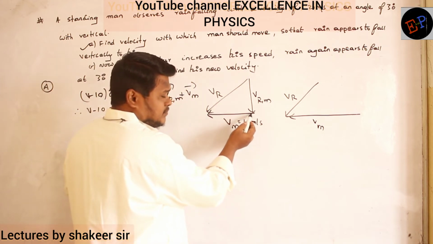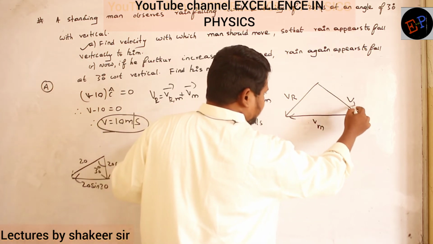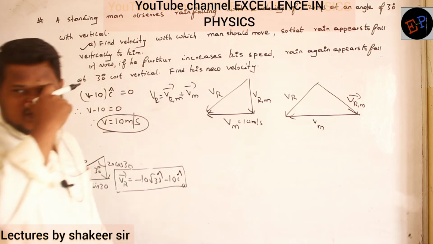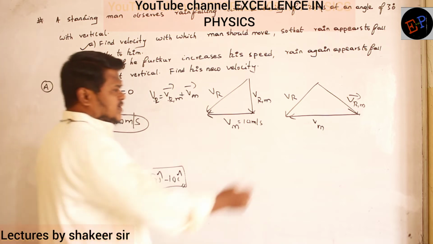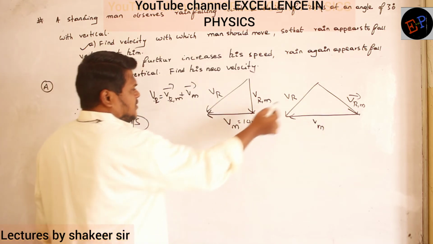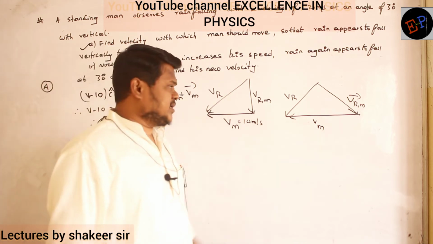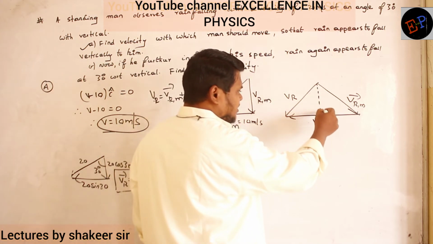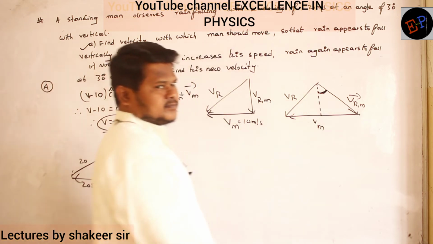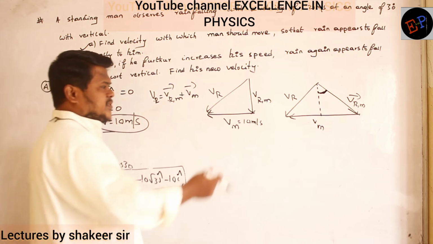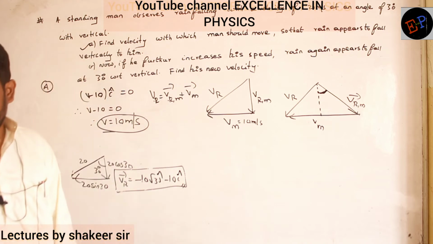Then here I have a tail. So the head of VRM should touch this one. Tail is here, so the head of VRM should touch this one. Are you able to understand? Because if you add these two, this is the resultant. So velocity of rain with respect to man plus velocity of man is velocity of rain. Here the velocity has increased. When his velocity has increased, again the rain is appearing to fall at 30 degrees. He is not discussing this angle, he is discussing this angle. Are you able to understand? Now rain is appearing to fall at an angle of 30 degrees, not at this 30, this 30. That's what we have understood now.